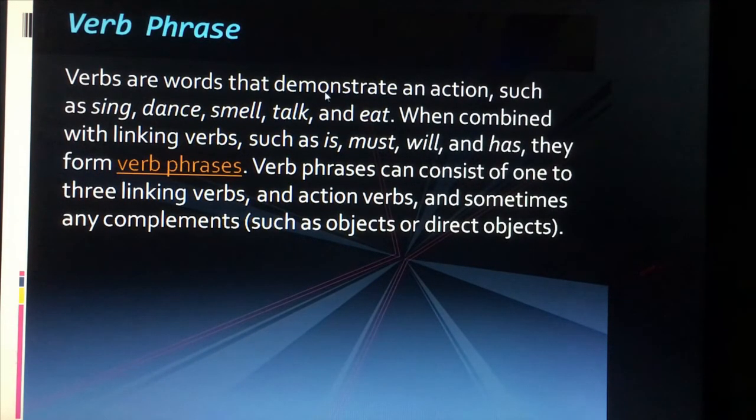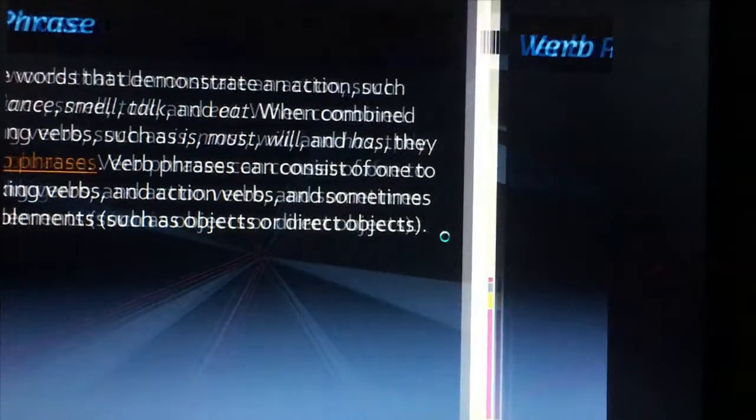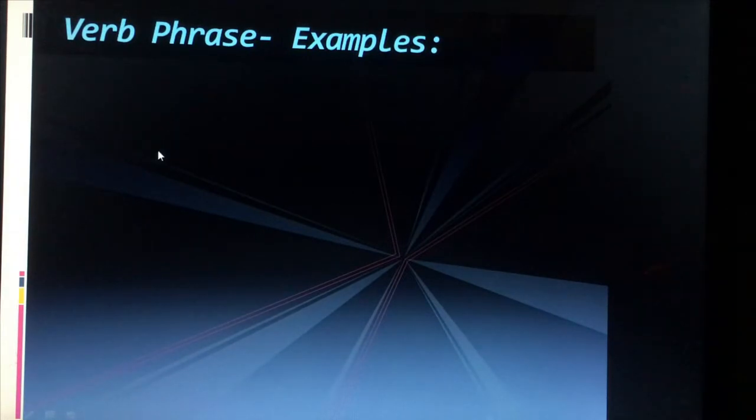Verbs are words that demonstrate an action, right? They tell you an action, such as sing, dance, smell, talk, eat. But when combined with helping verbs such as is, must, will, has, they form verb phrases, okay? So if a main verb is along with an auxiliary verb, all together it will form a verb phrase. A verb phrase can consist of 1 to 3 helping verbs and action verbs, and sometimes complements such as objects or direct objects. So let's see examples for verb phrases.